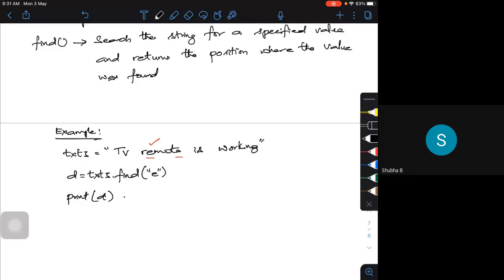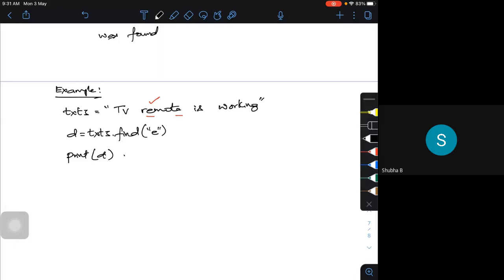If I try to run this code, what should be my output? Is it occurring at least one time? Yes, at least once it is occurring, first occurrence. So the E is occurring at least once.